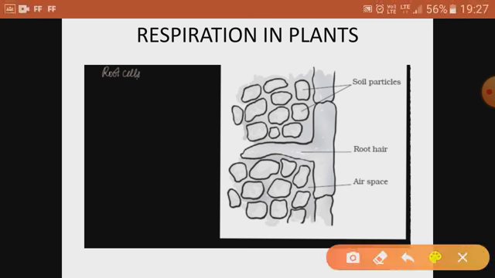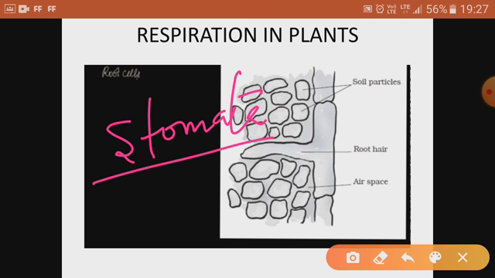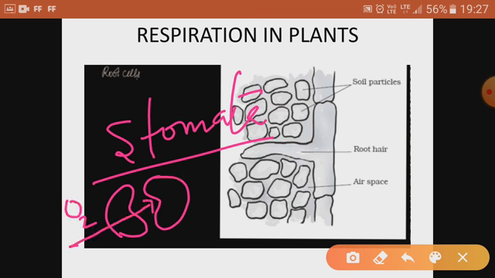Now in the case of plants, we know that plants also respire. They have stomata throughout their body, especially on the undersurface of the leaves, for exchange of gases, and that is for respiration. This is how stomata look. Oxygen gets inside during respiration through stomata. These are tiny holes present all over the plant body, but especially under the leaf of the plant.